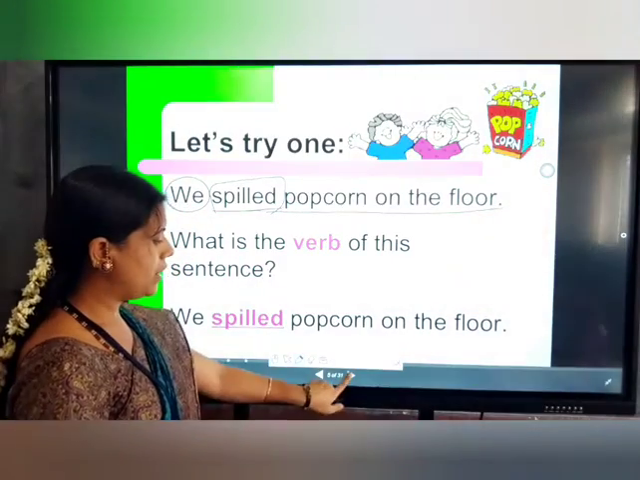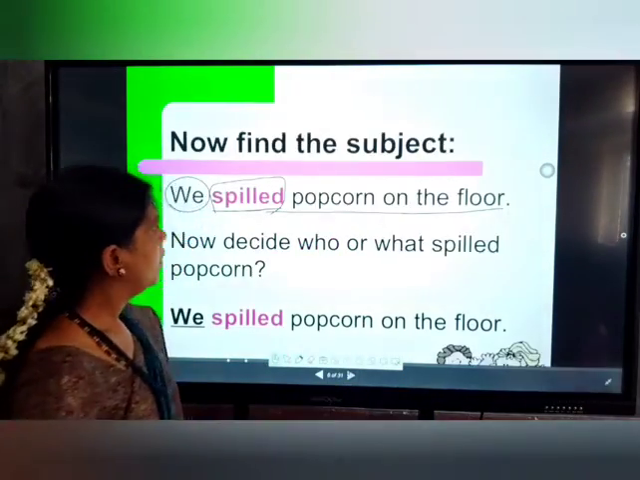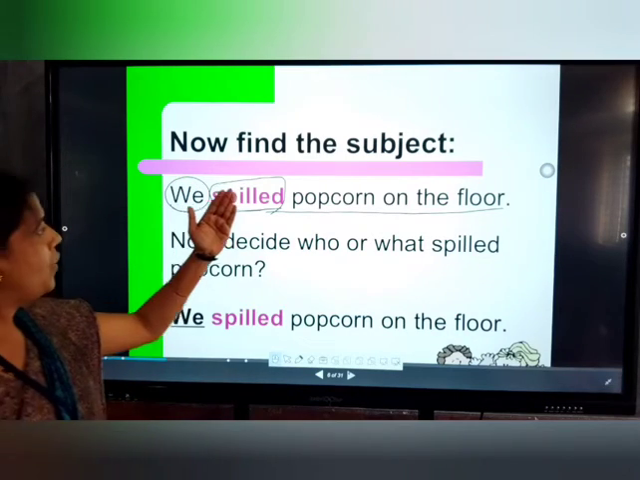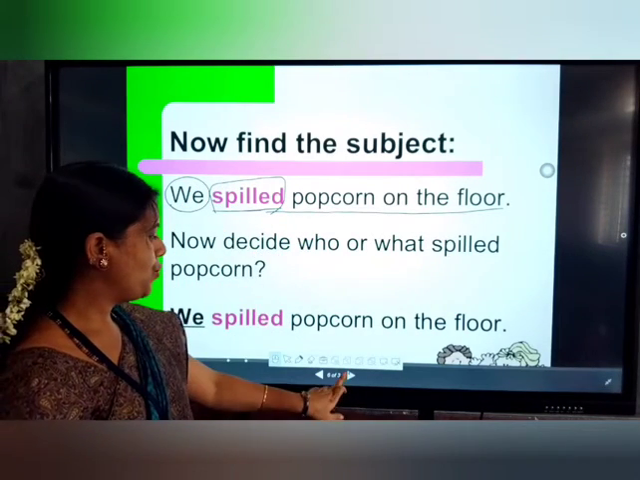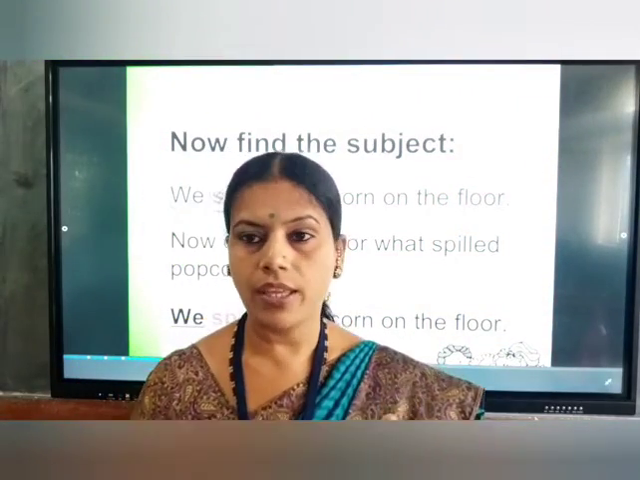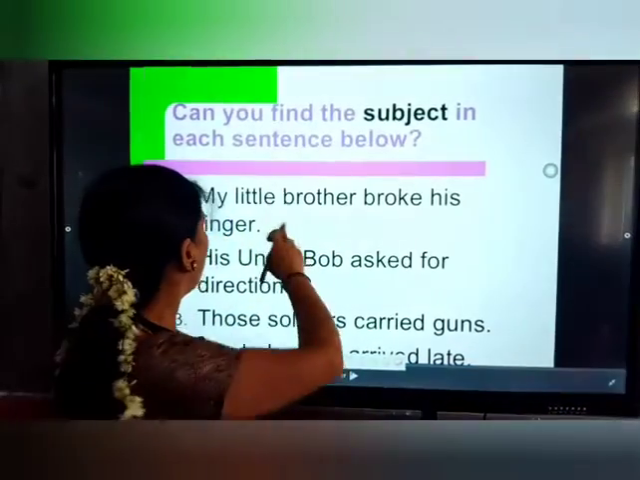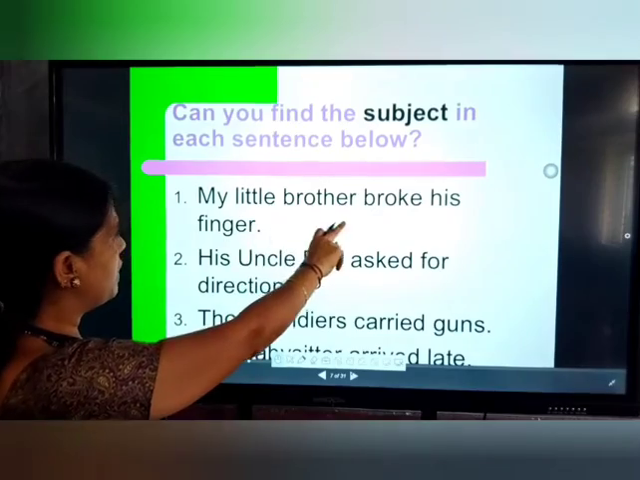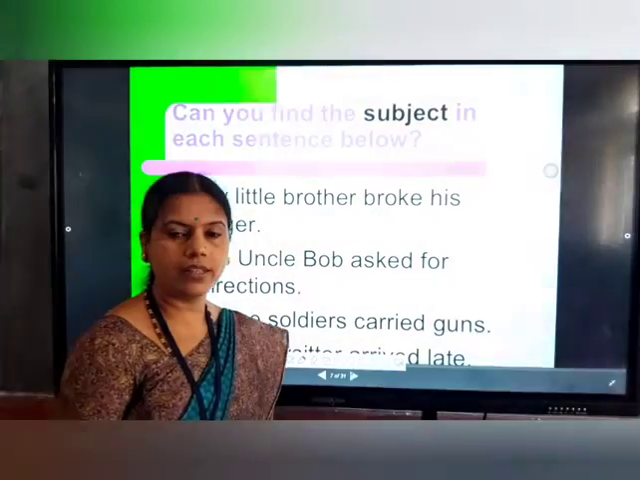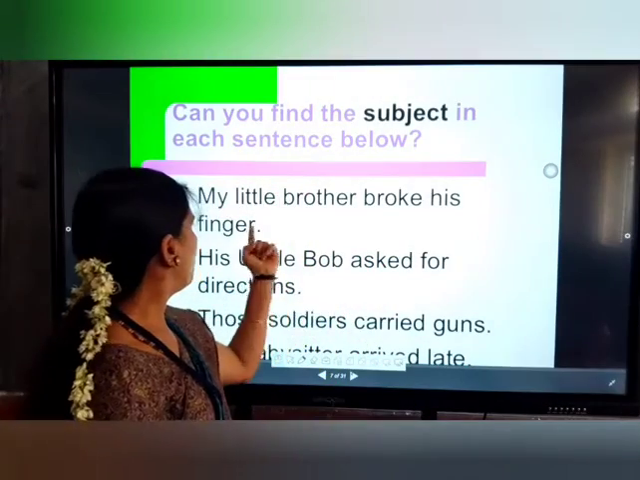Okay, so let's move to the next one now. Now find the subject. As I told you, subject means we spilled. When we say we, it means the action here is done by us. So we is the subject here. For one more example, one more example I would like to give you: my little brother broke his finger.